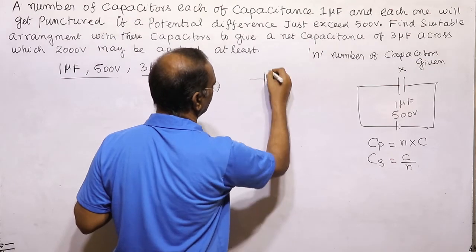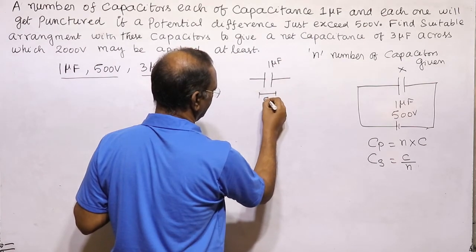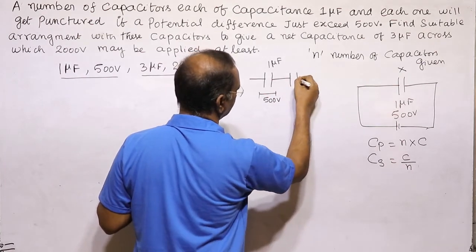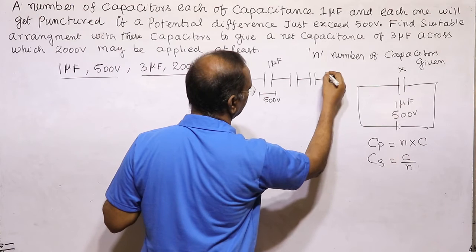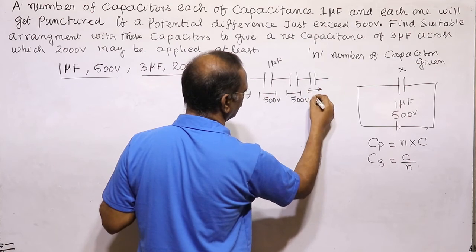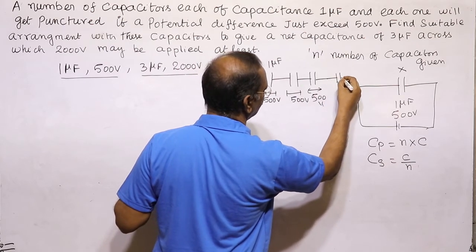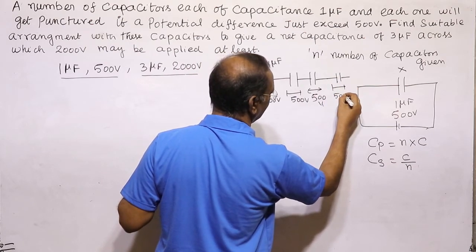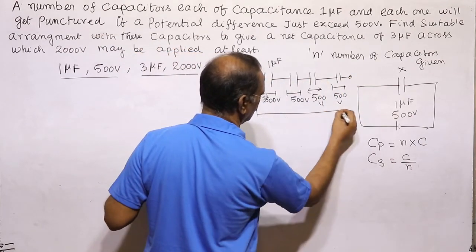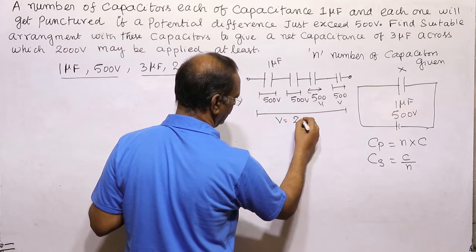Suppose we have one capacitor of 1 microfarad which can withstand only 500 volt, and a second one the same, a third one will have 500 volt, the fourth one will also have 500 volt. It means the total voltage across this, V, is equal to 500 plus 500 plus 500 plus 500, that is 2000 volt.